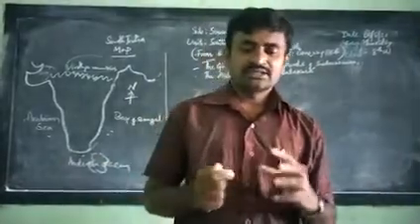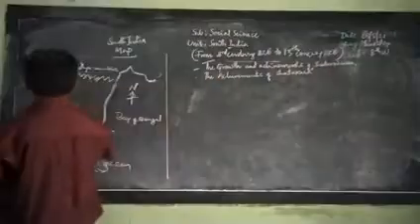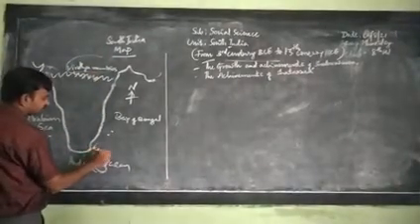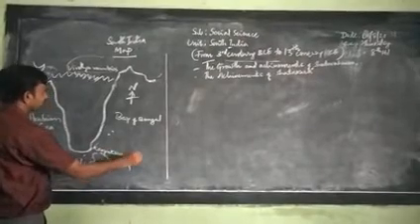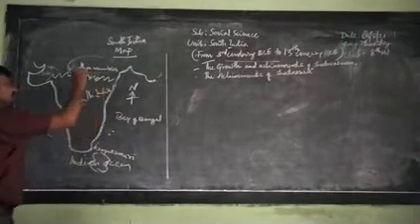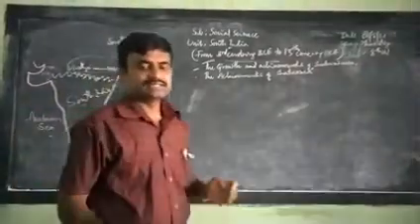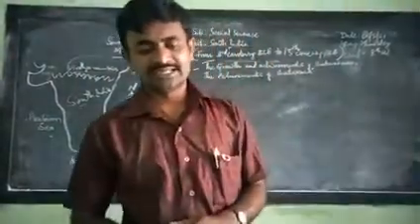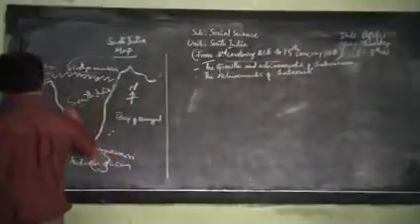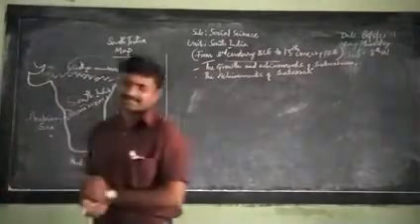The area between the Vindhya mountains and Kanyakumari in the south is called South India. It has another name, the Deccan region.